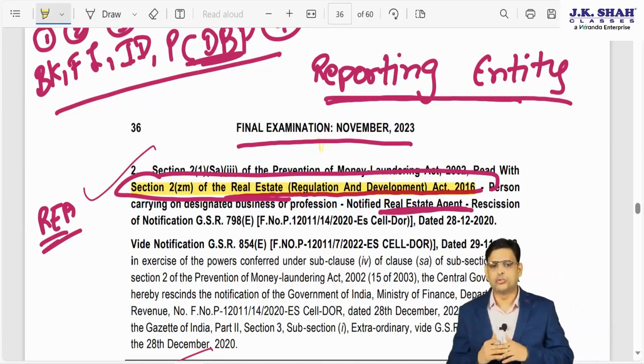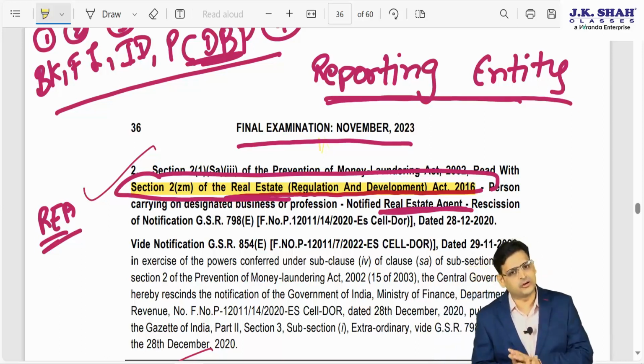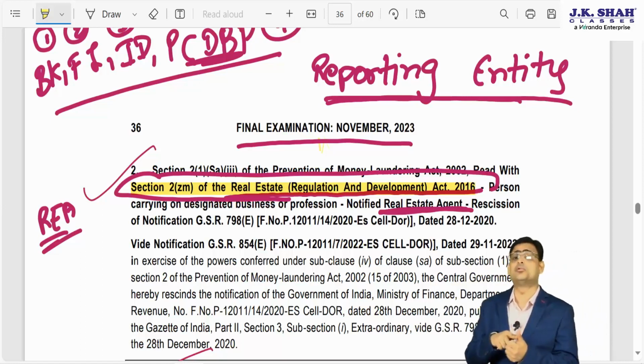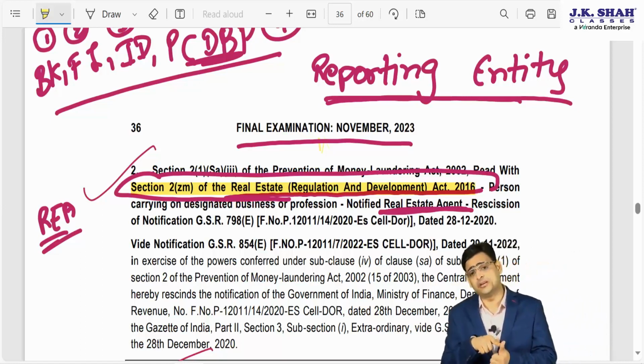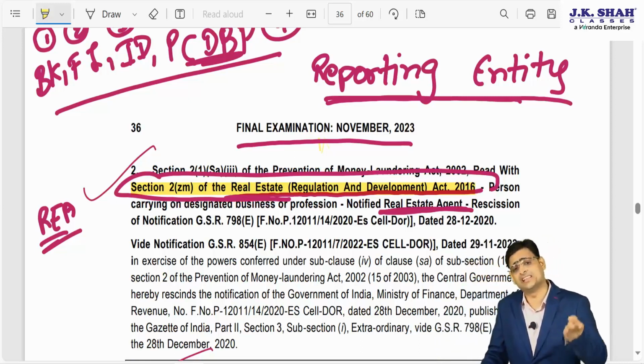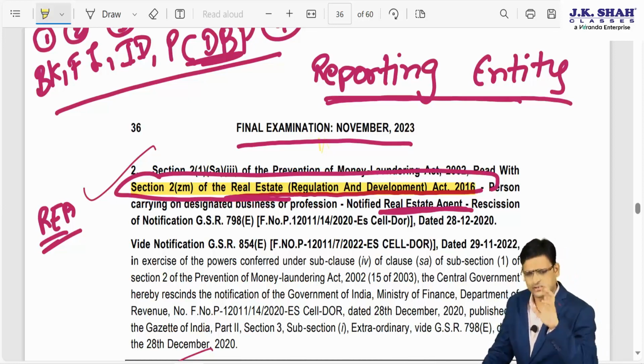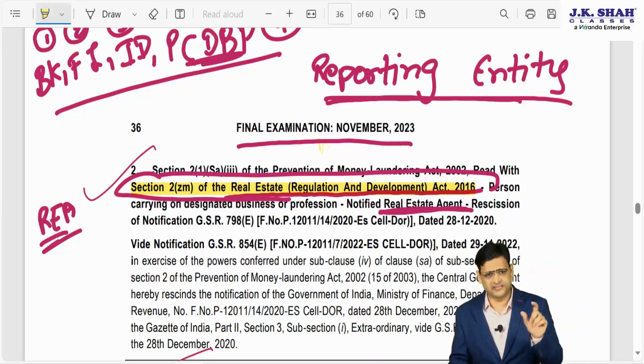So now I will read it like this: who is a person carrying on designated business or profession? A real estate agent is a person carrying on designated business or profession. And what is the meaning of real estate agent? It is the same meaning as given under the definition of the RERA Act. So it is simple. It is not a very major amendment, but they have just made this clarity.